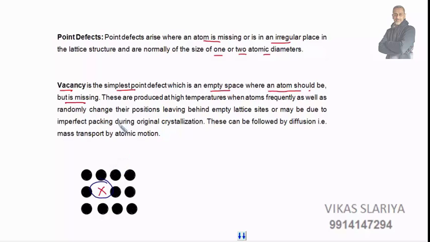These are produced because of high temperature, when atoms frequently and randomly change their positions, leaving behind empty lattice sites, or maybe due to imperfect packing during original crystallization, or when the metal is heated up and crystallization is taking place, such a defect develops.